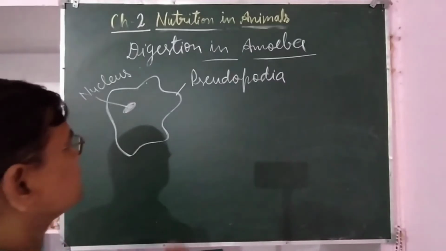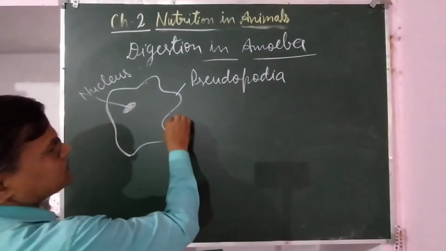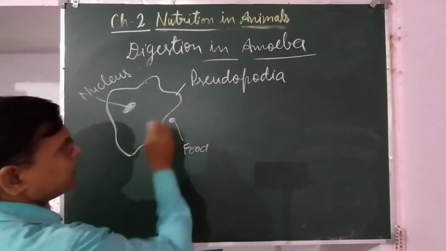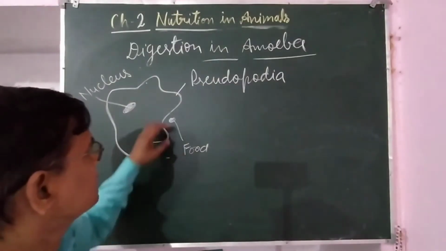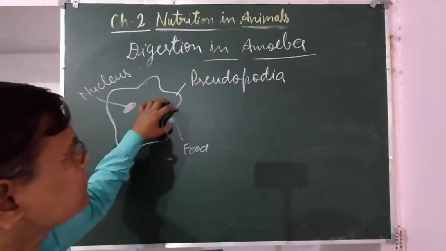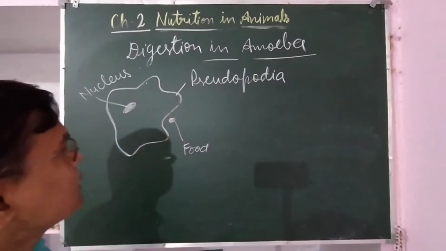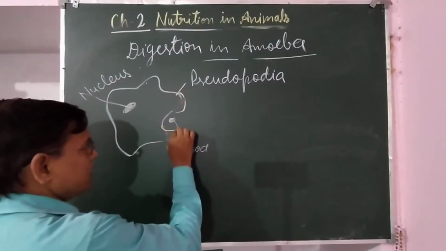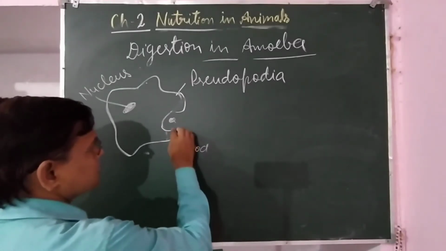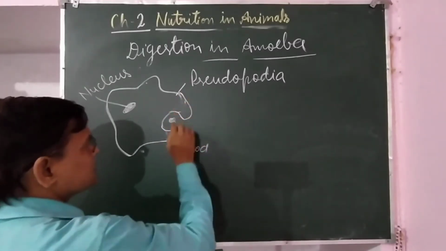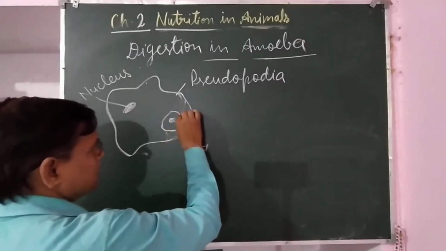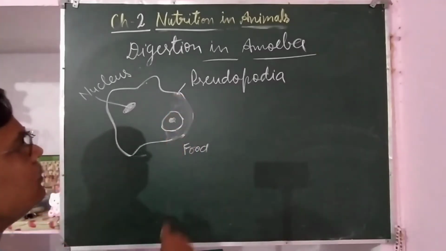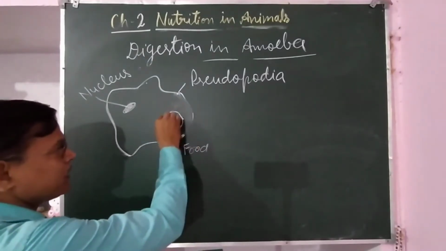But in amoeba, since it is a single cell organism, whenever any food particle comes in contact with the amoeba, it starts to produce outgrowth, that is pseudopodia, and slowly this outgrowth increases, and a time comes that both the pseudopodia fuse together, and that food particle is captured in a sac like structure.